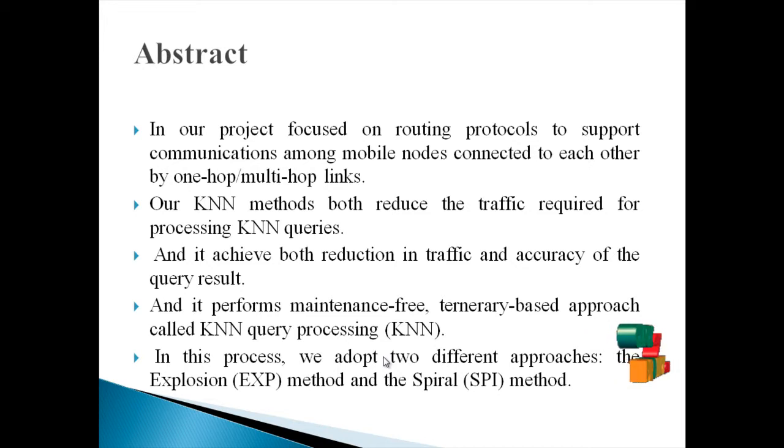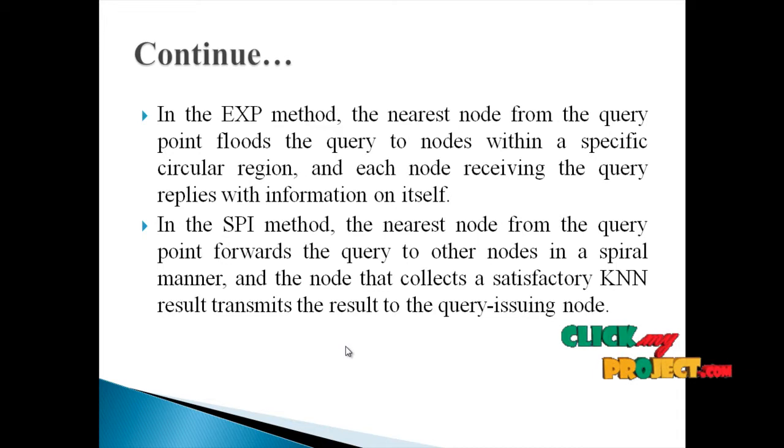In this process, we adopt two different approaches: the EXP method and the SPI method. EXP means exponential method, and SPI means spiral method. In the EXP method, the nearest node from the query point floods the query to nodes within a specific circular region, and each node receiving the query replies with information on itself. In the SPI method, the nearest node from the query point forwards the query to other nodes in a spiral manner, and the node that collects satisfactory KNN results transmits the results to the query issuing node.